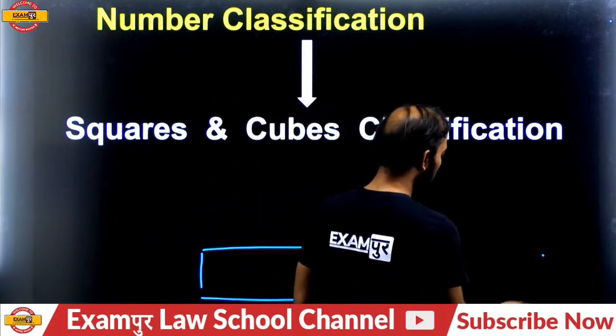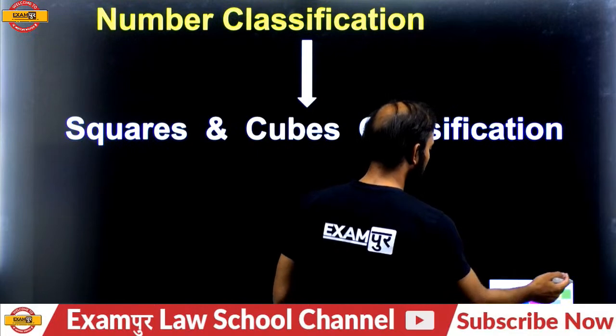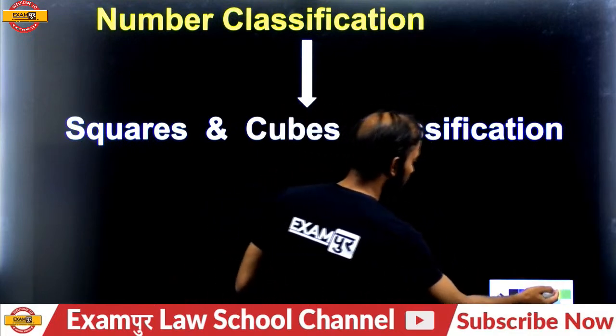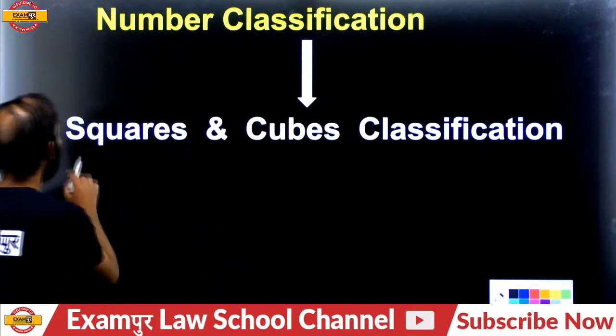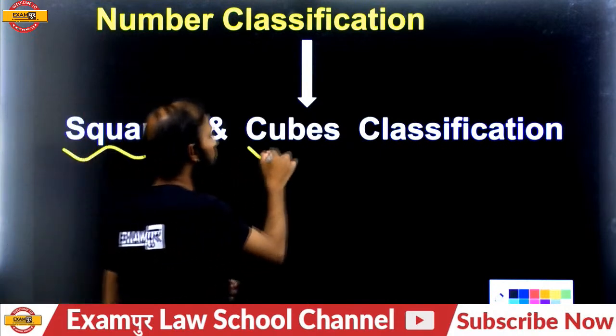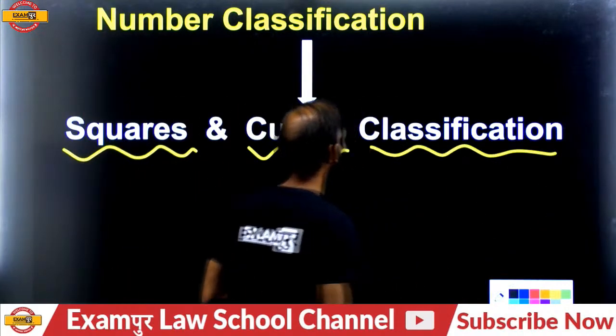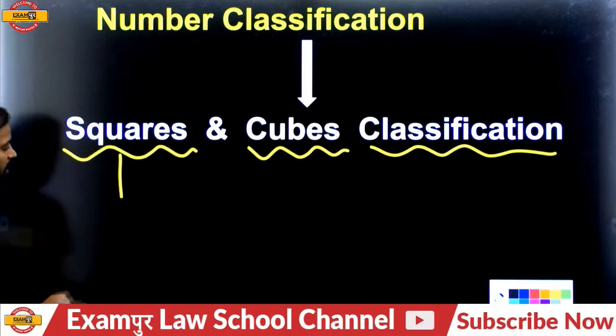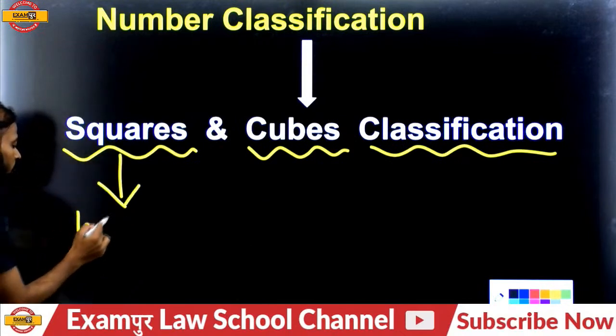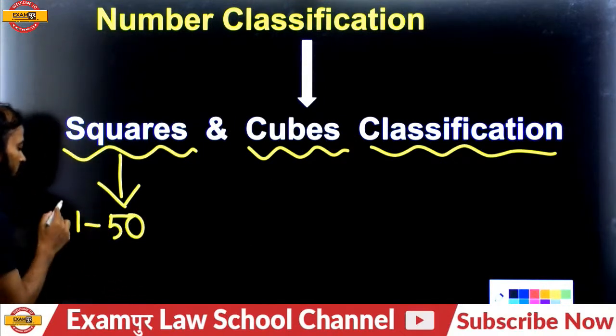Okay, now come to the point. This is number classification, and square and cubes are important in classification. Remember at least 1 to 50 squares.